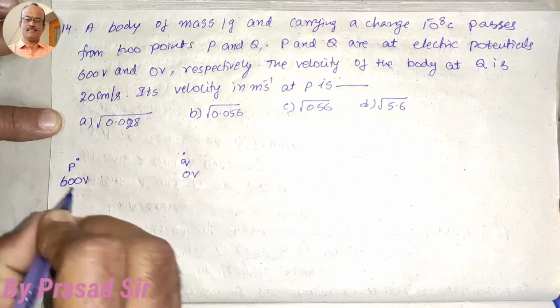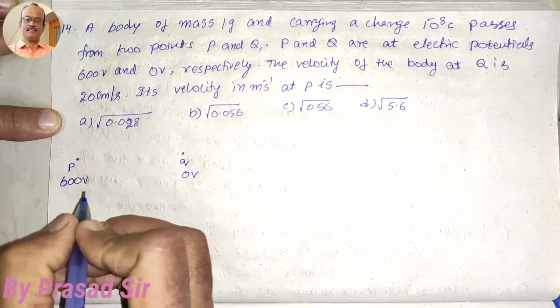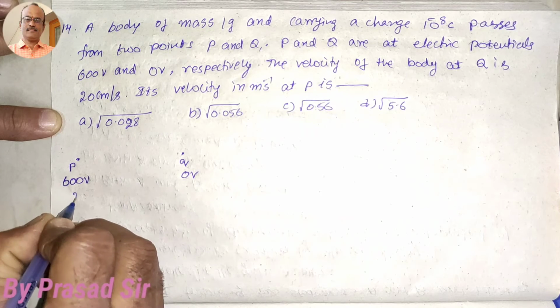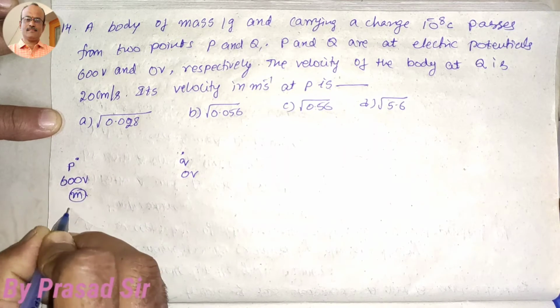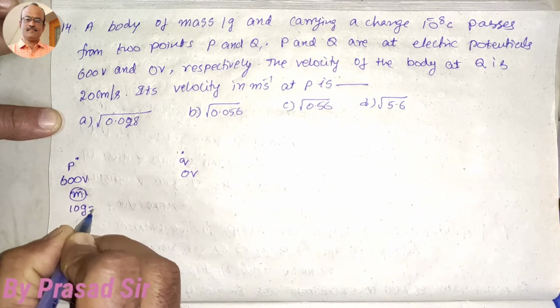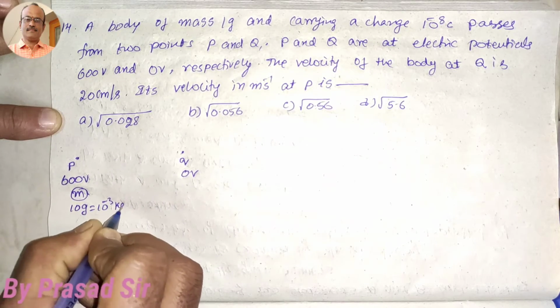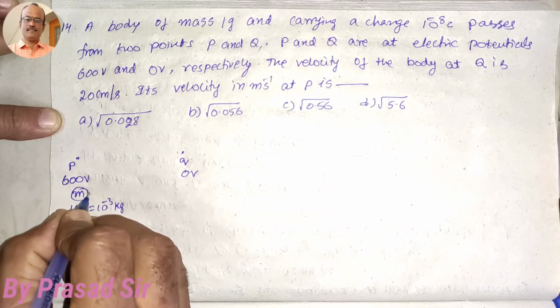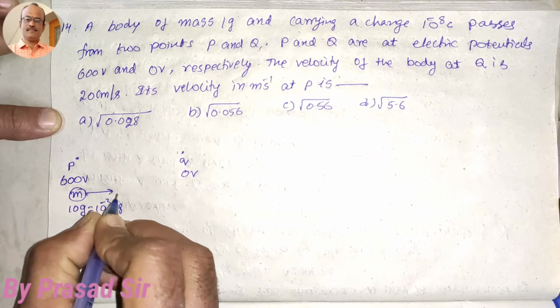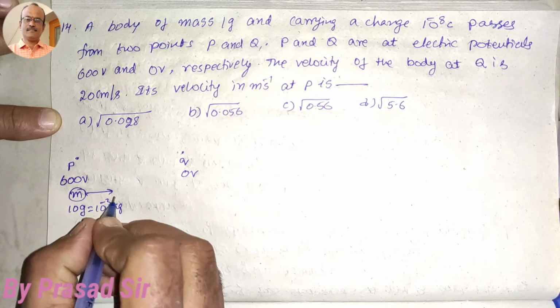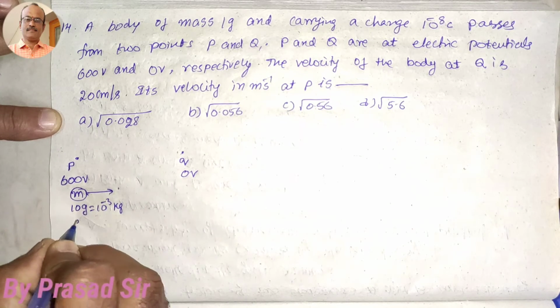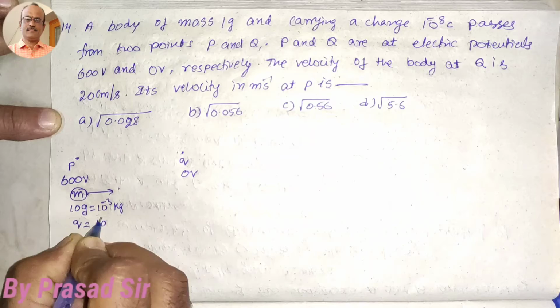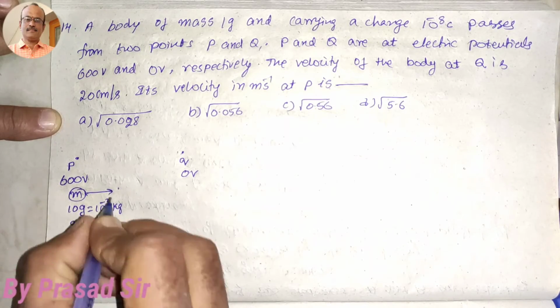Here the potential is 0 volt. So there is a mass of 10 grams, that is 10 to the power of minus 3 kilograms, traveling from P to Q with the charge 10 to the power of minus 8 coulombs.